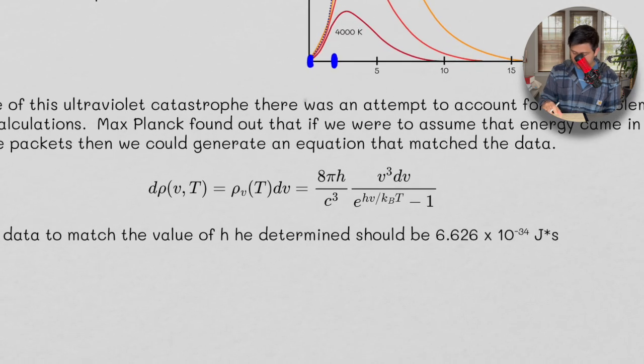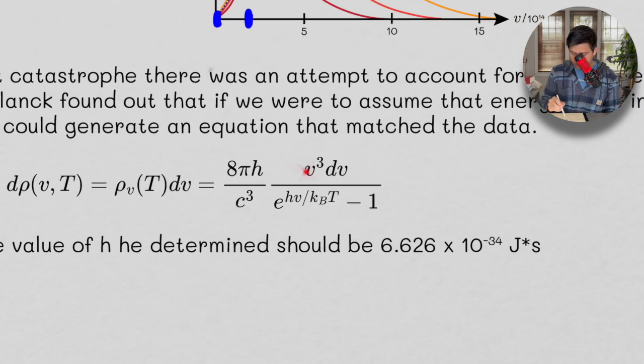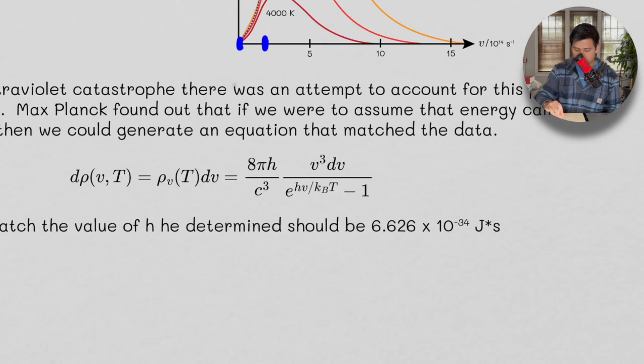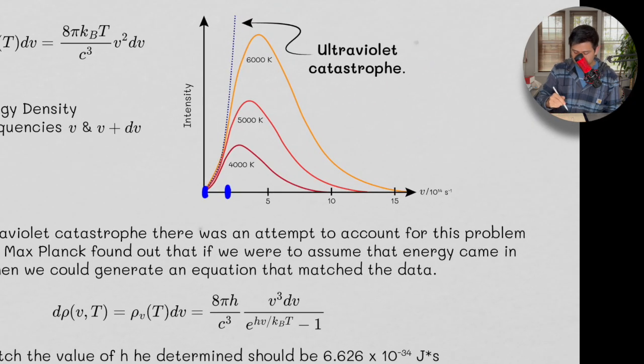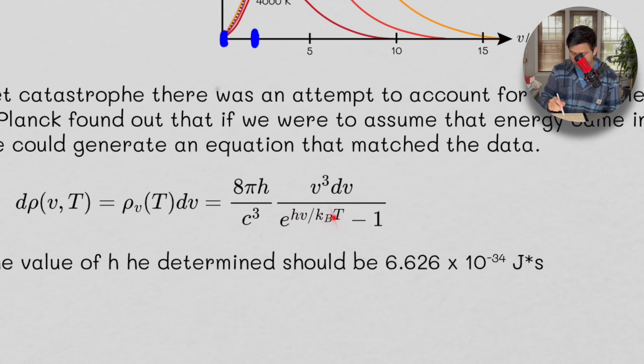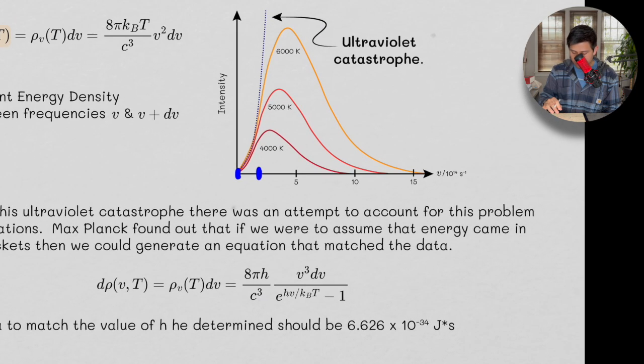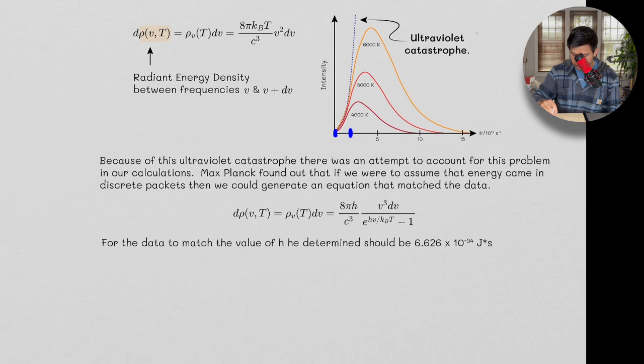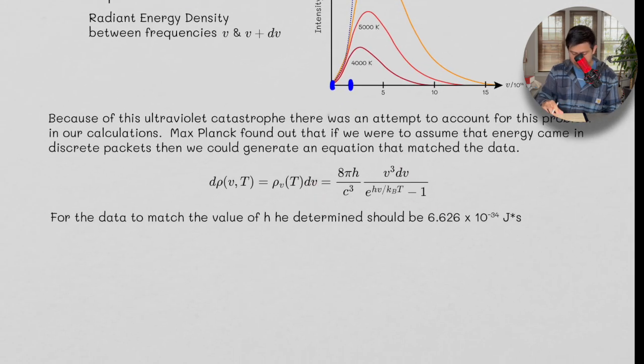And here's the equation, right? So instead, he had a cubed factor in here, but then he had nu also in the denominator here. So it being in the denominator here is going to repress those values as they get bigger and bigger, because as nu gets bigger, the exponent here gets bigger, but the denominator in effect gets smaller. And so at some point, there's going to start to be this drop. And this equation gave us exactly that.